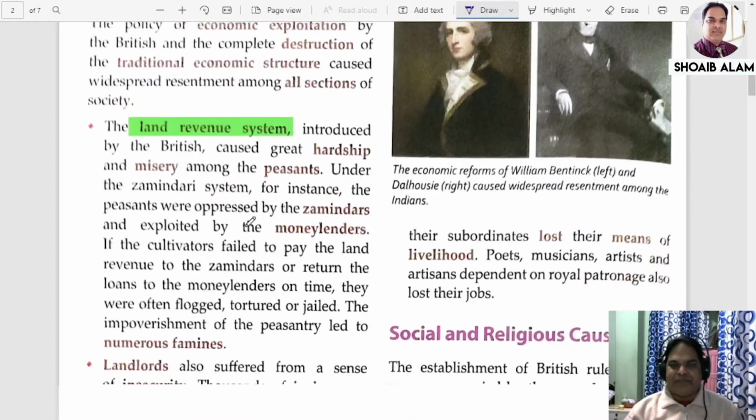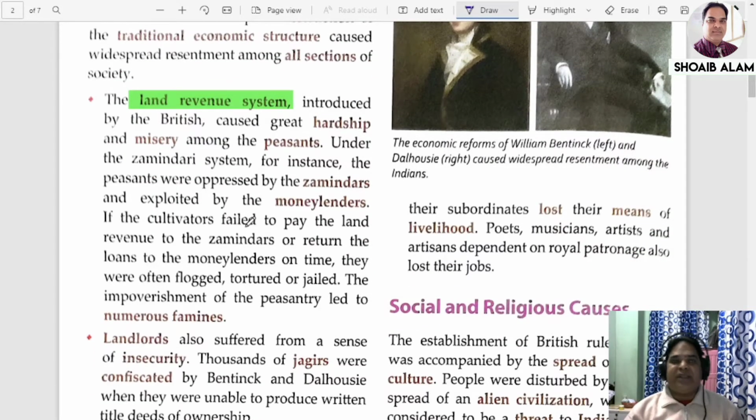For example, under the zamindari system, the peasants were oppressed by the zamindars. And number two, the money lenders also exploited them. Money lenders means, suppose I need money, so I go to a person who will lend me money. When you ask for money from the money lender, you have to mortgage your land or some property to them. When you fail to return the loan to the money lender on time, what will happen?